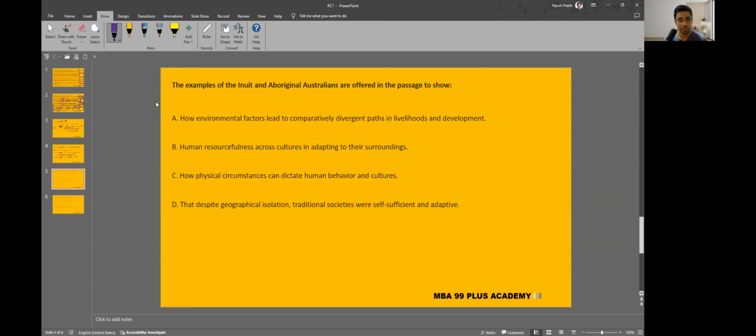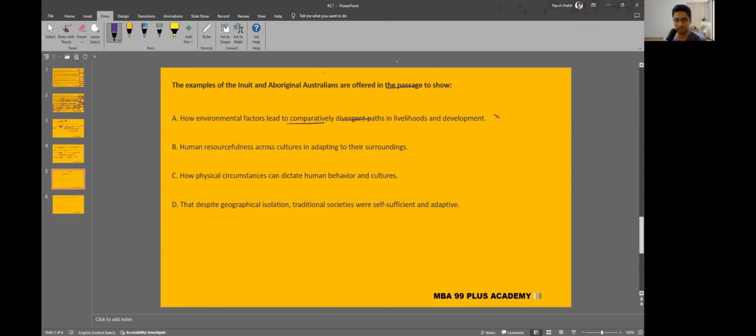The examples of Inuit and Aboriginal Australians are offered in the passage to show. Okay. Aboriginal was that example where they said that plant and animal species in Australia were not native. How environmental factors lead to comparatively divergent parts. What? This is nonsense.